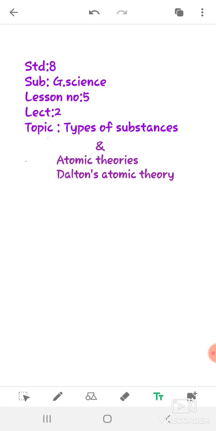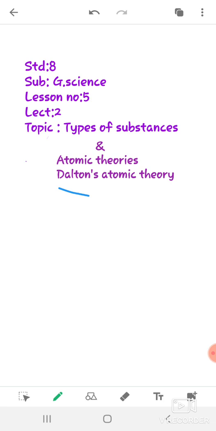So we have to study the structure of an atom. Before that, we have to see the theories of the atom given by different scientists. In these theories, the first one we will learn is Dalton's theory. In the previous lecture we learned the concept of atom, element, molecule and compound.